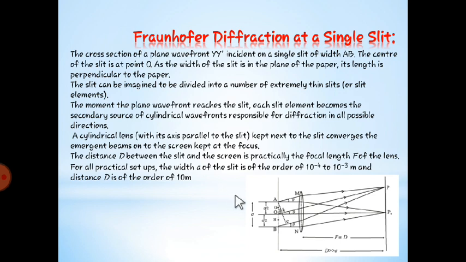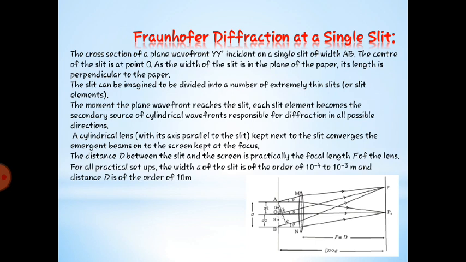To find out the path difference. As we have seen in interference, suppose A and B are the 2 points from where light is going to interfere, and we are getting a point on the screen somewhere at P. Then the path difference is nothing but BP minus AP, right? This is the first method.